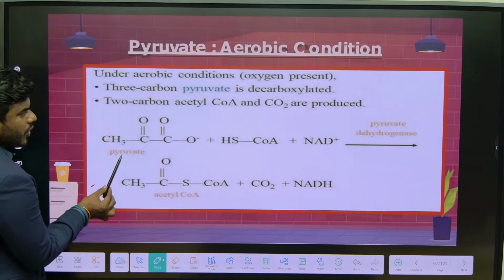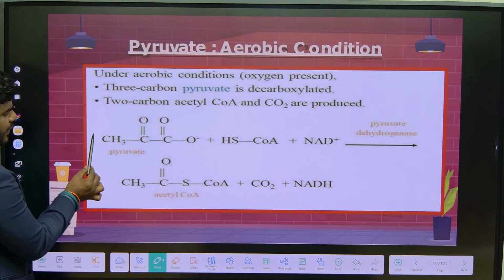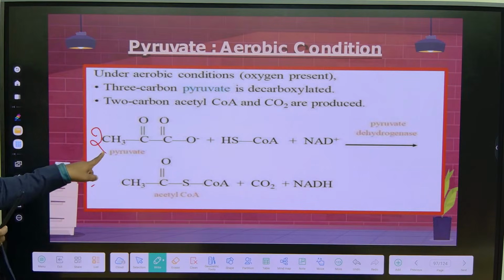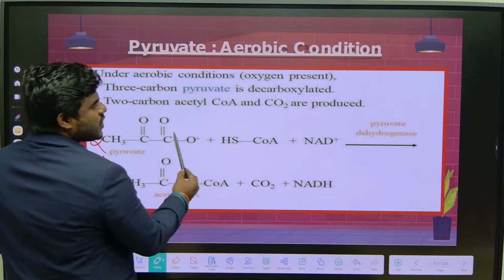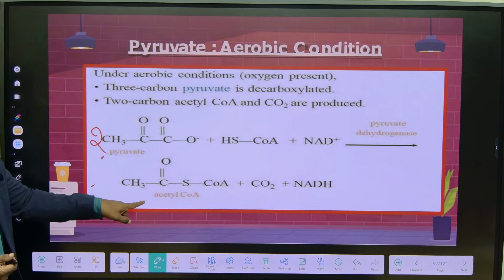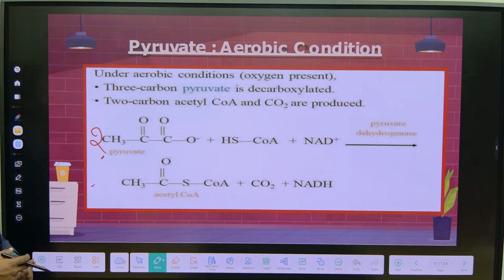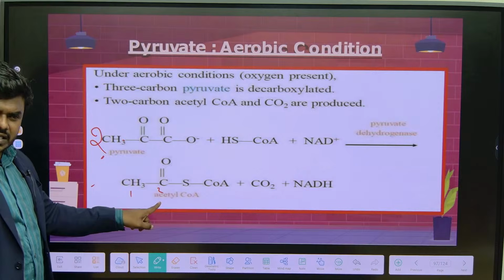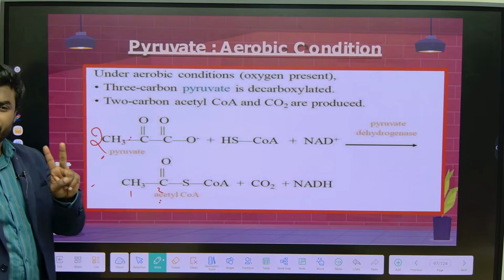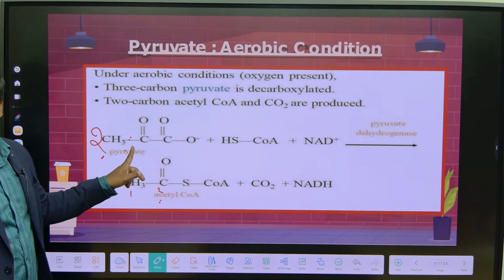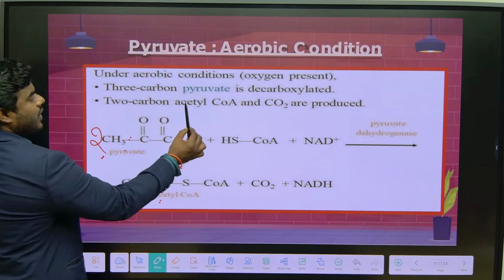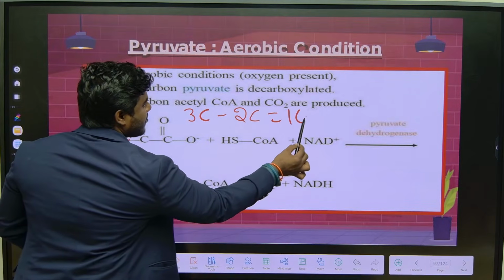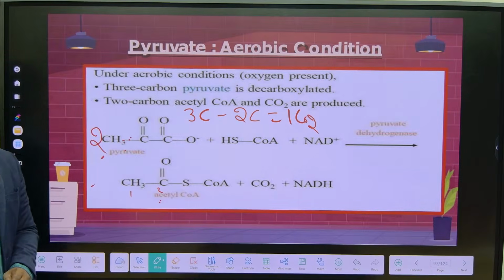Now we produced pyruvate, correct? Pyruvate is how many carbons? How many pyruvates did we produce? 2 pyruvates. Now, 2 pyruvates, in the presence of oxygen, are converted into acetyl-CoA. Acetyl-CoA has how many carbons? 2. If 1 pyruvate gives rise to 1 acetyl-CoA, 2 pyruvates give rise to 2 acetyl-CoA. How many carbons are left over? 1 pyruvate is a 3-carbon compound, giving rise to a 2-carbon compound, with 1 carbon released in the form of carbon dioxide.